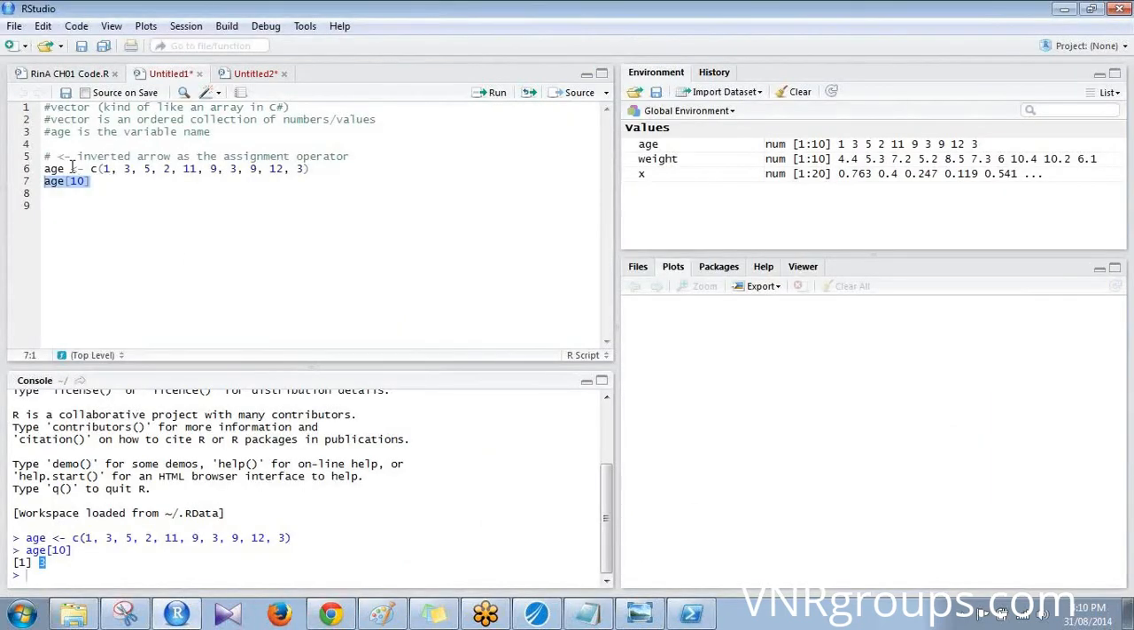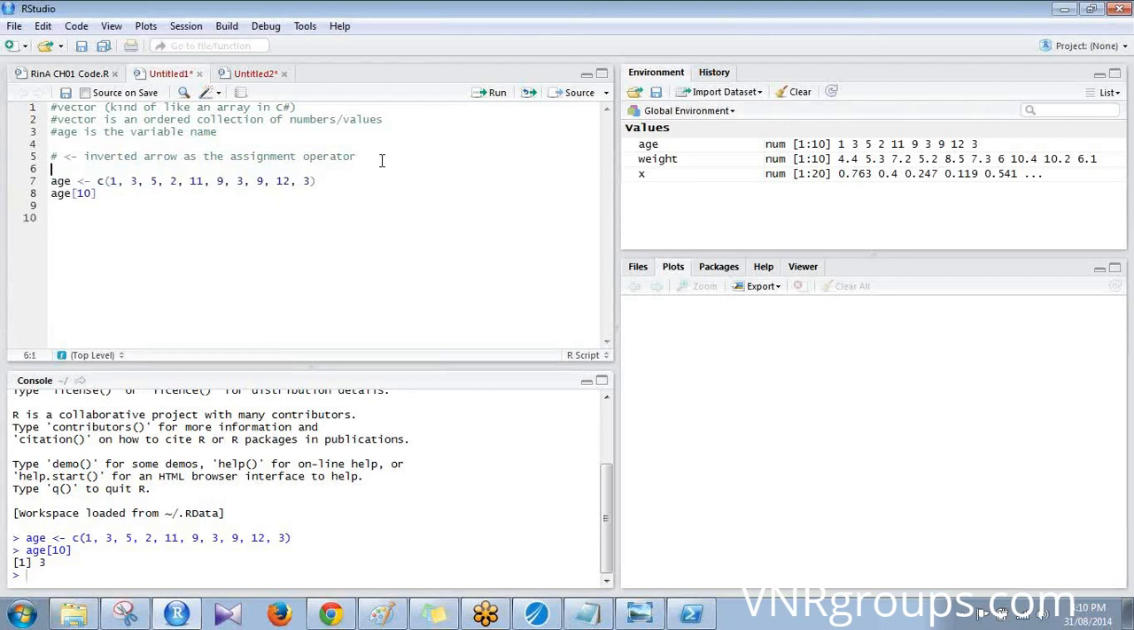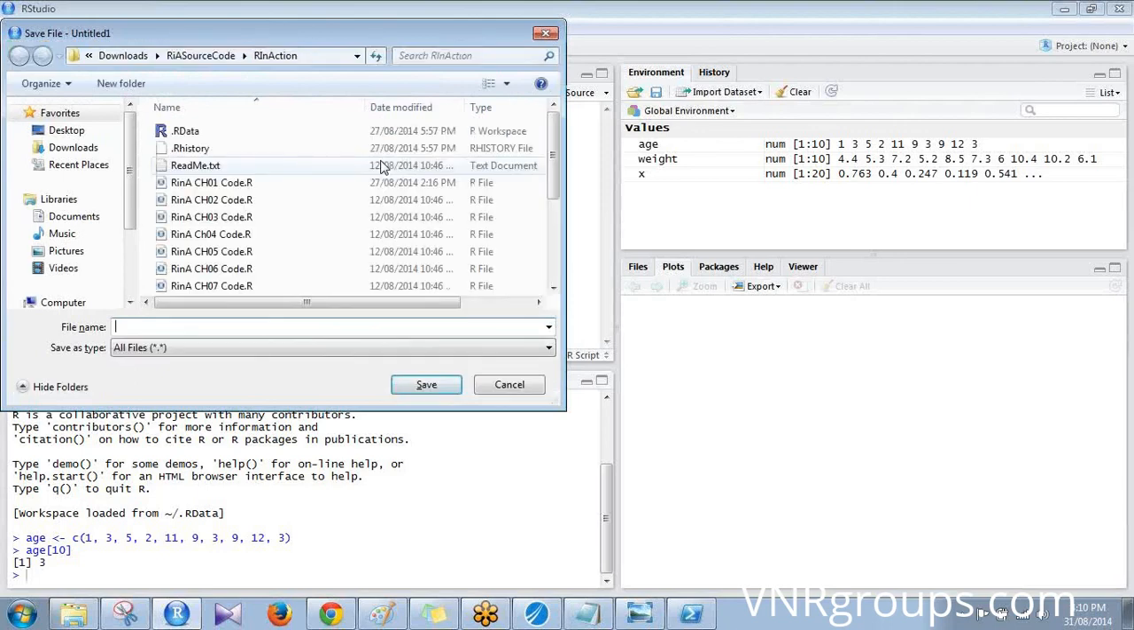See, I say, okay, age is a vector. Now when you have a vector, it is unimodal. Unimodal means it should hold all values of the same data type. If you are using integer, only integers should come in. If you are using character, only characters. If you are using string, only strings. You cannot mix integer and string. So it is called unimodal. Mode. And hash is how you comment something in R, whereas double slash is how you comment in C#.